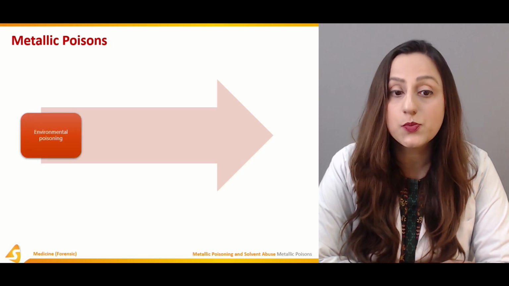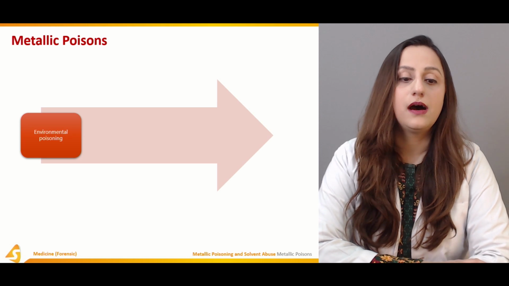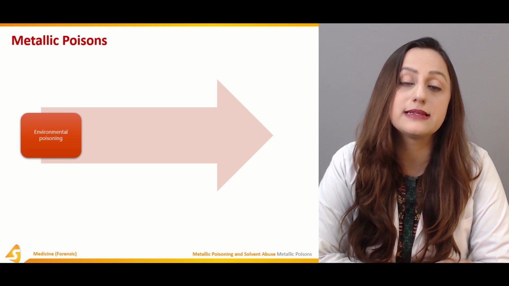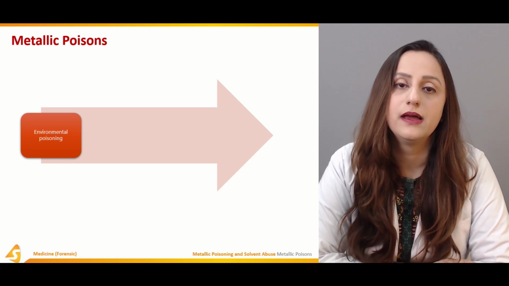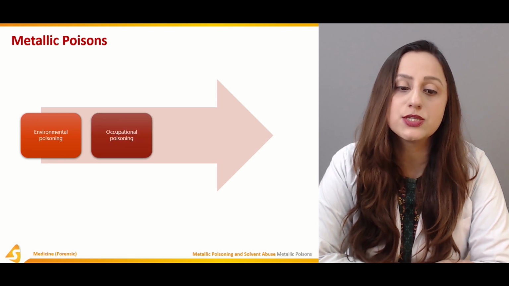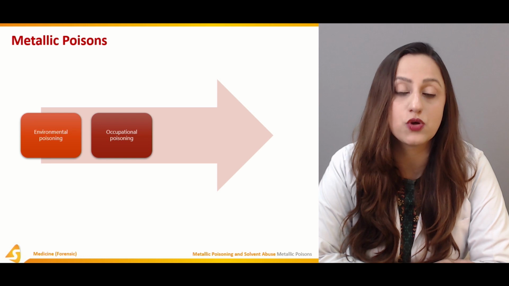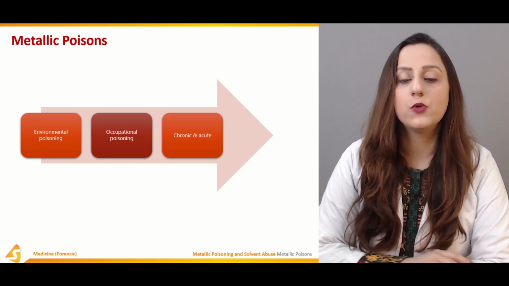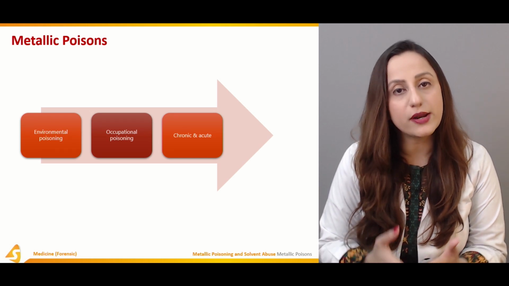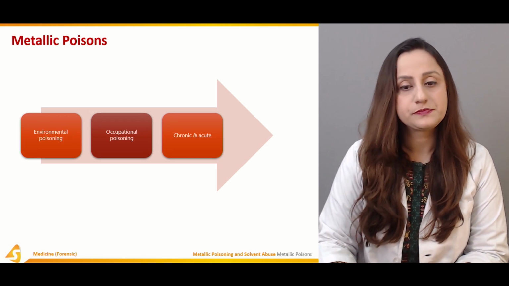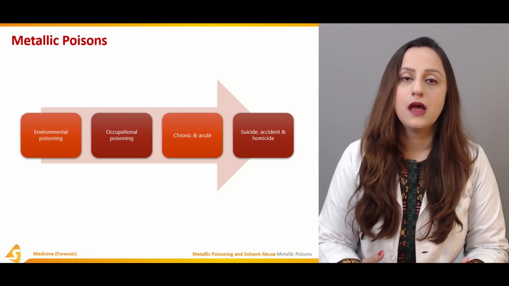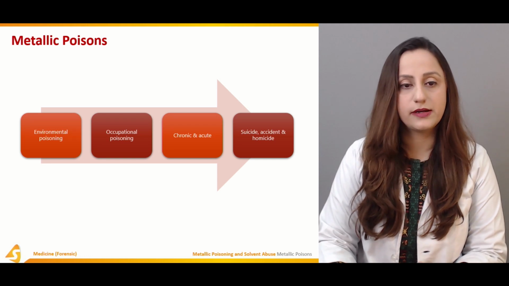Talking about the metallic poisons, environmental poisoning is quite common, especially arsenical poisoning. It can be of acute origin or chronic origin, and occupational poisoning is one of the factors that is commonly observed. When we talk about metallic poisons, we divide them into the chronic as well as the acute type. So the suicidal, accidental, and homicidal intents are all discussed over here in this section.